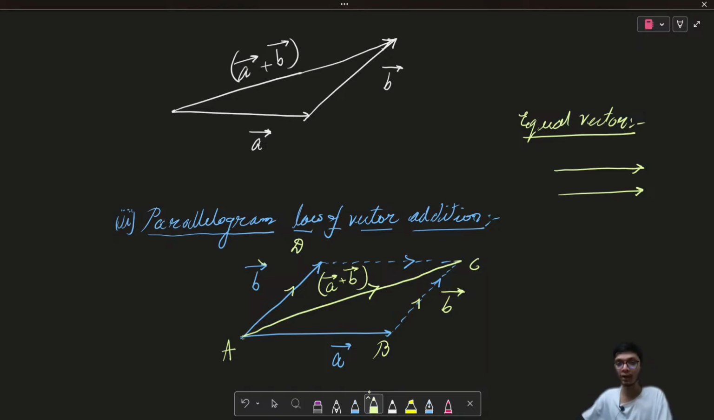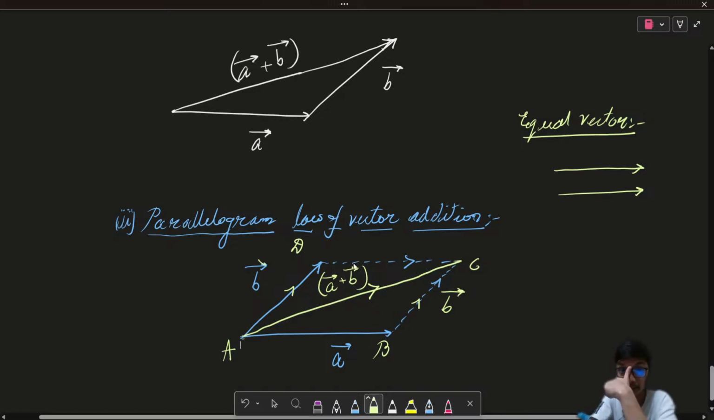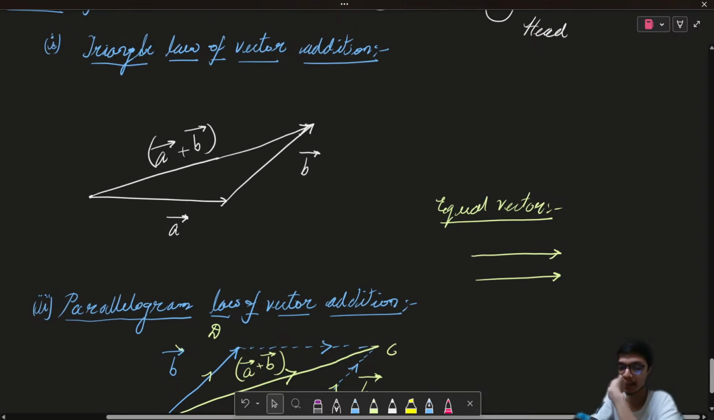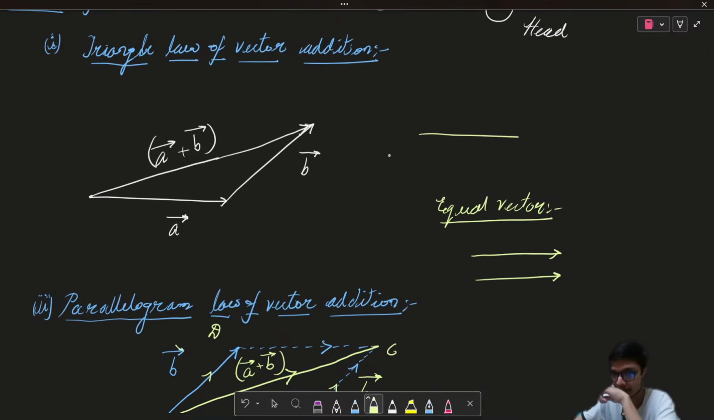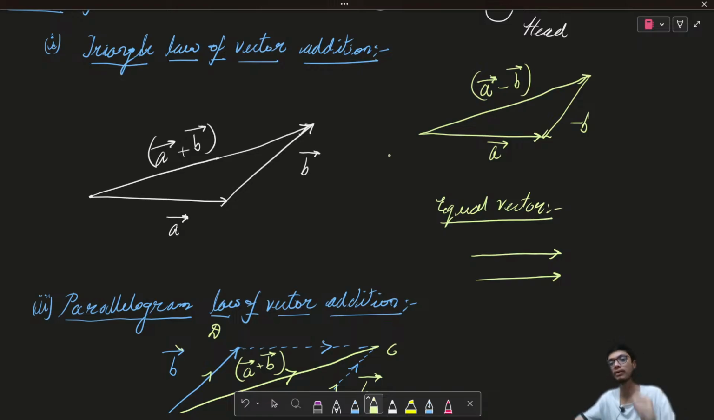All right. Now, in the same manner, in the triangle law of vector addition, if I do a slight modification such that I change the direction of the B vector over here, and now I join this vector this way, in this case I'm going to get a vector minus of B vector, right?